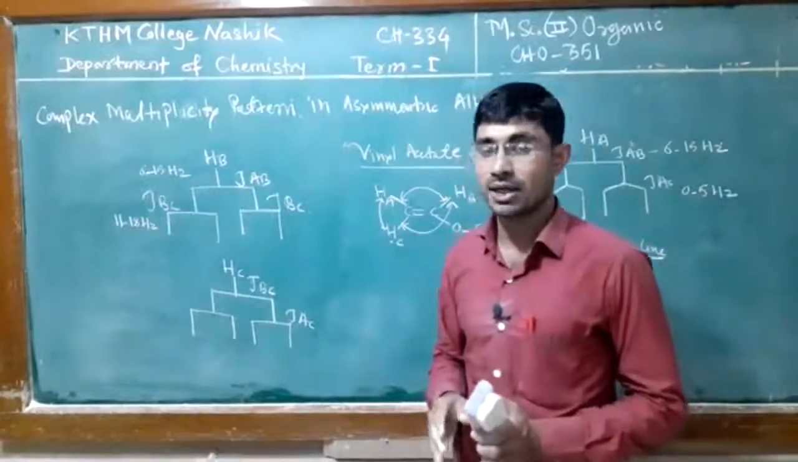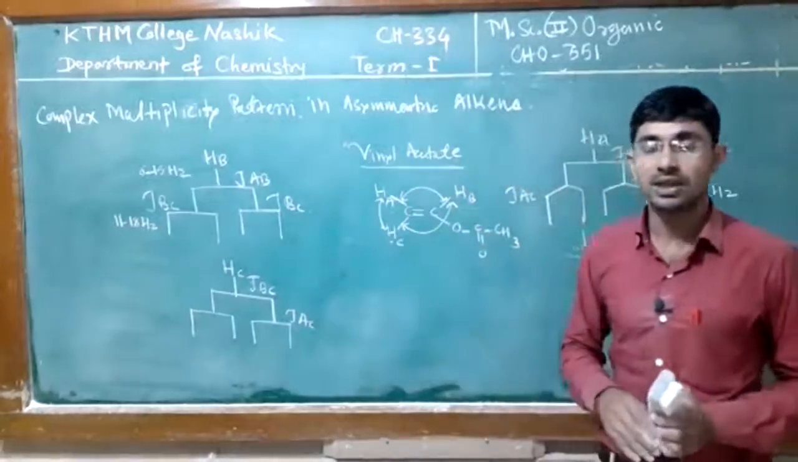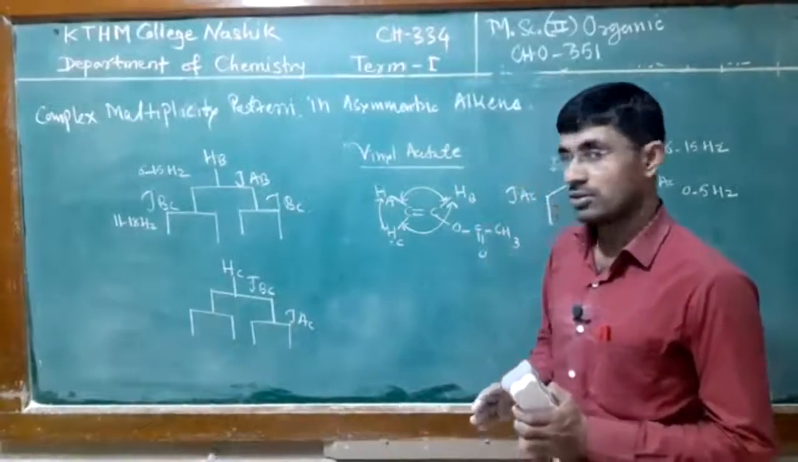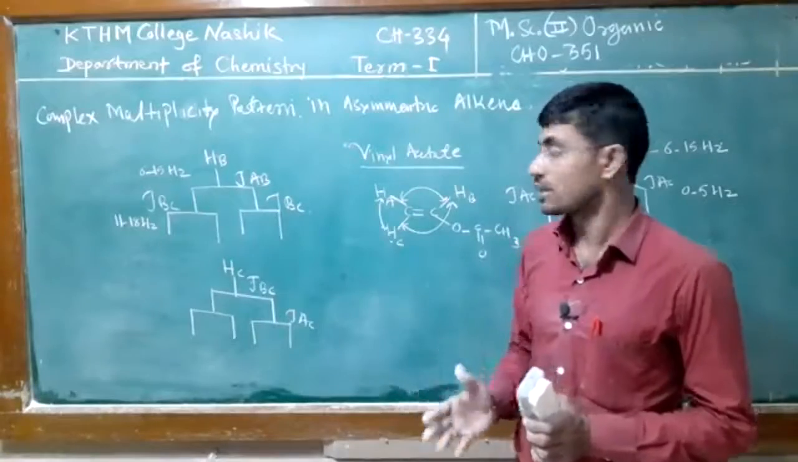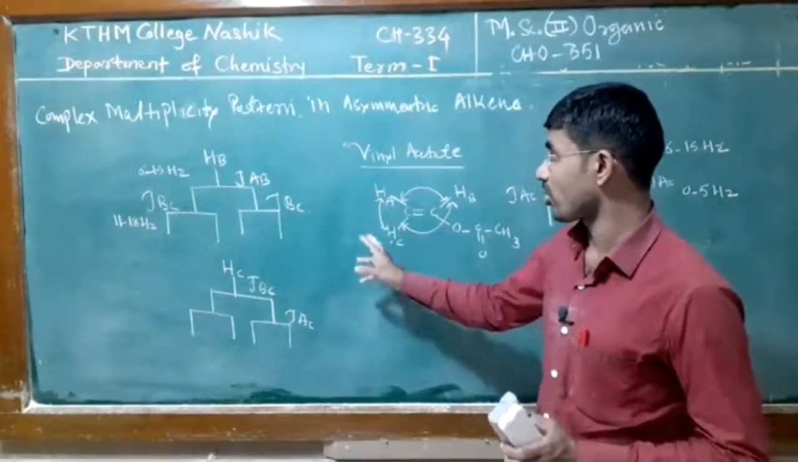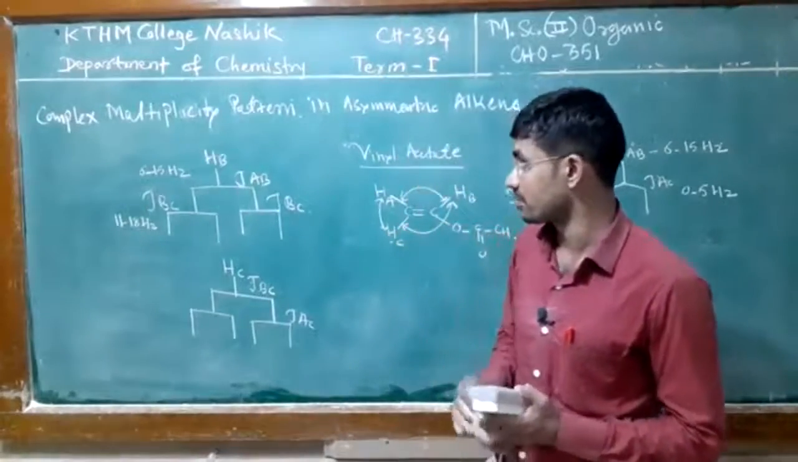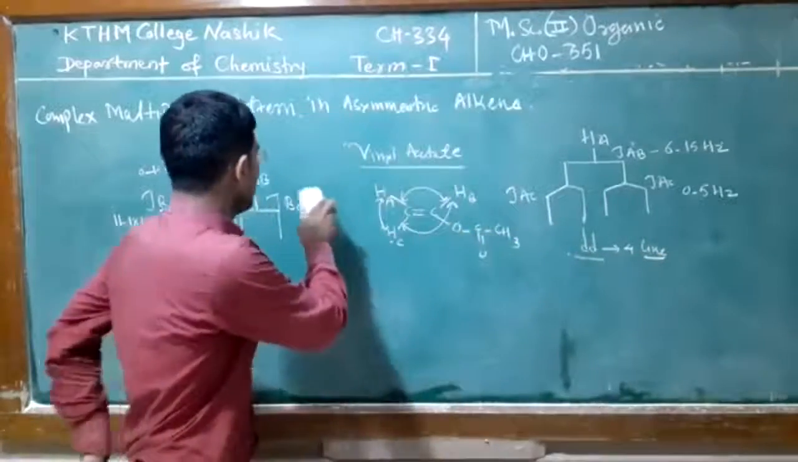So the spectrum of this compound, vinyl acetate, is nothing but an AMX pattern. In spin systems we had seen this thing, the AMX pattern. These 3 protons have different chemical shift values, so they give an AMX pattern. So this is vinyl acetate.